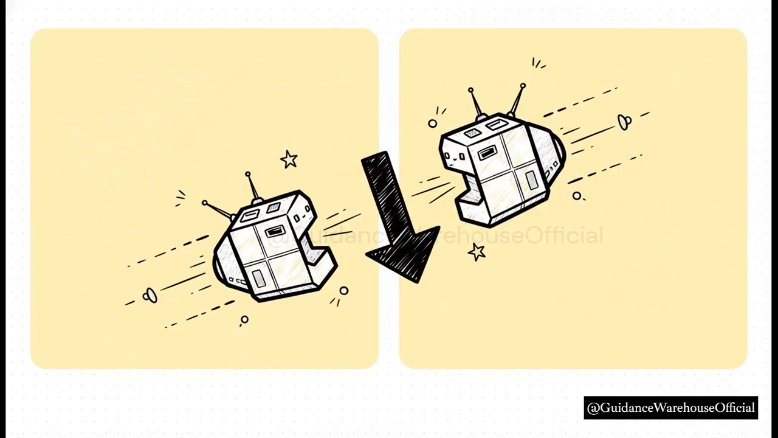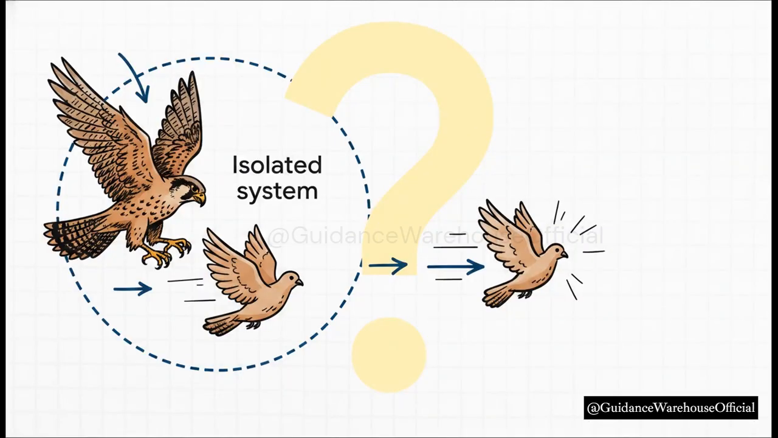Then we're right back to our football player example, and total momentum is conserved again. Let's test this with a quick scenario. Imagine a 1.8 kilogram falcon diving at 28 meters per second, catching a 0.65 kilogram dove from behind in midair. Is momentum conserved here? Yes, in that brief moment of impact, if we ignore air resistance, the two birds act as an isolated system.